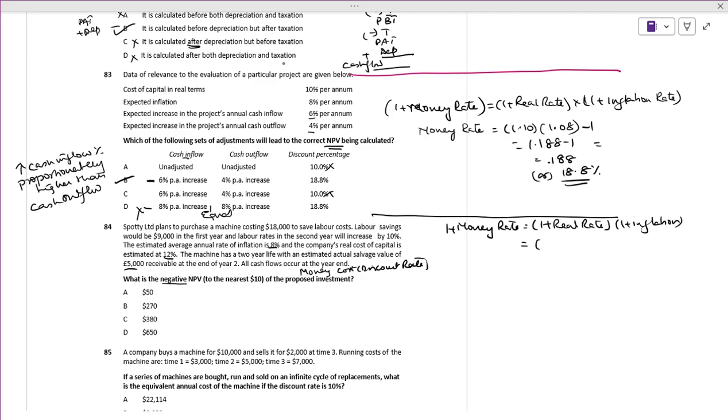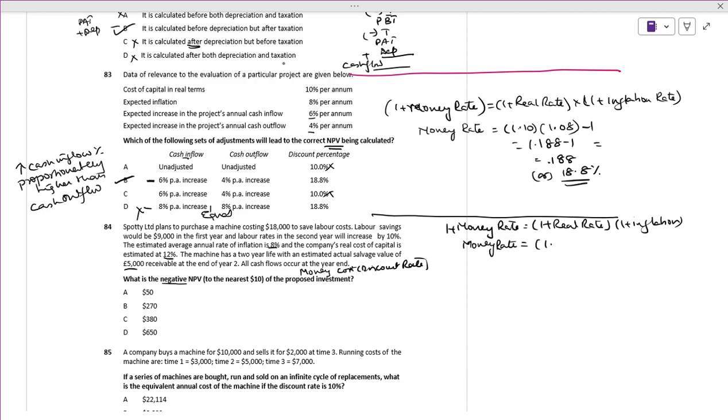The estimated annual rate of inflation is 8%.